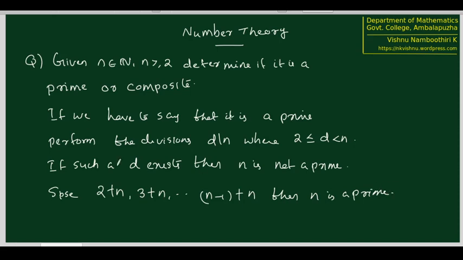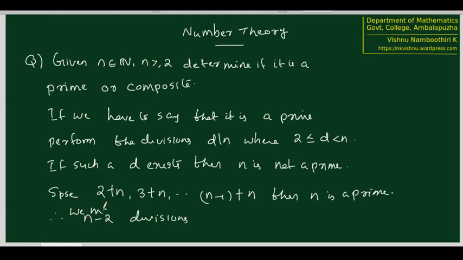So how many divisions do we probably have to perform? We have to start from 2 and we have to reach up to n minus 1. We have to perform n minus 2 divisions, or we don't have to perform these n minus 2 divisions always.